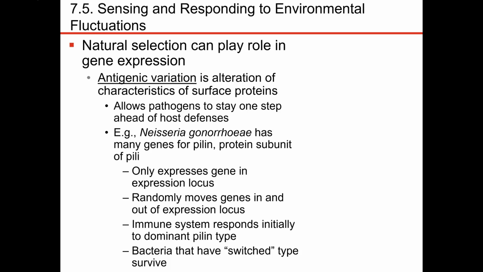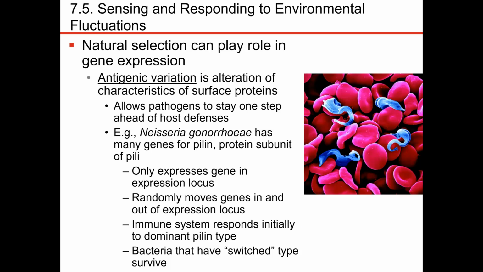But it can randomly move the genes in and out of the expression locus. And so the immune system may respond to the dominant pili that is there, and then they switch to a different pilin. So they're constantly changing it, so the immune system has to respond and produce new immune system cells.